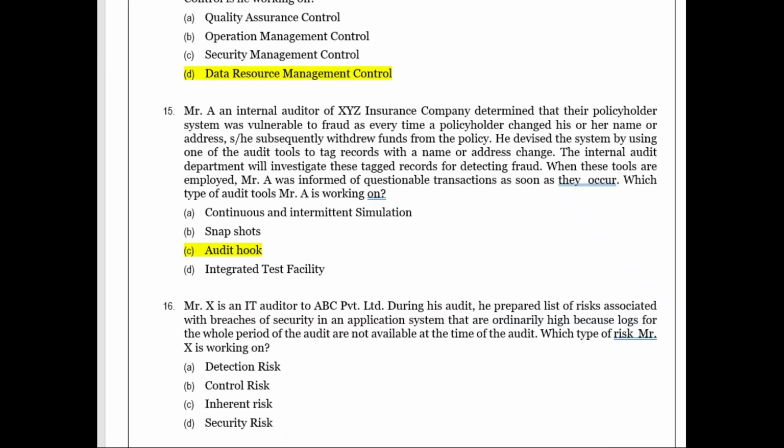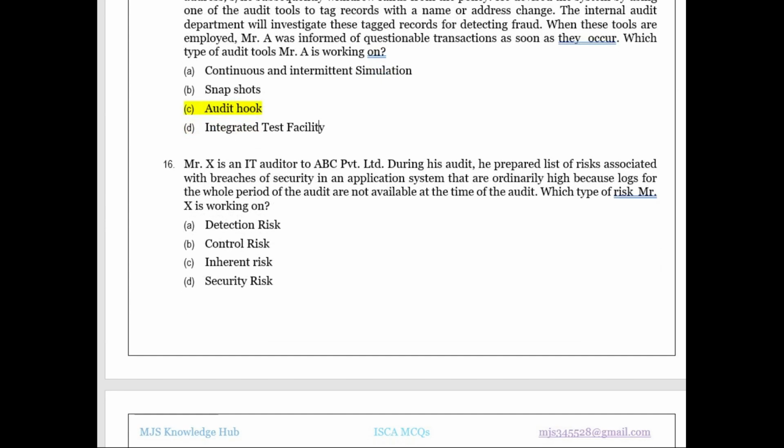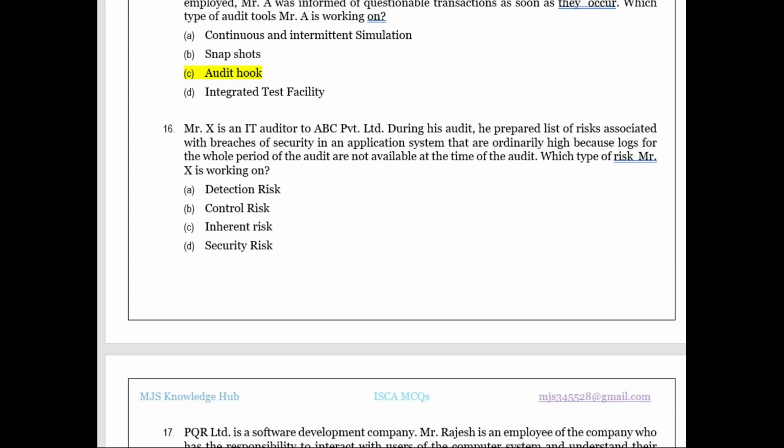Okay, next one. Let us now go to the 16th one. Mr. X is an IT auditor to ABC Private Limited. During his tenure, he prepared a list of risks associated with breaches of security in the application system that are ordinarily high, because logs for the whole period of the audit are not available at the time of audit. Because the limitation of information system audit is that we don't have access to complete data. We can have summary reports, so one period's data may not be completely available.